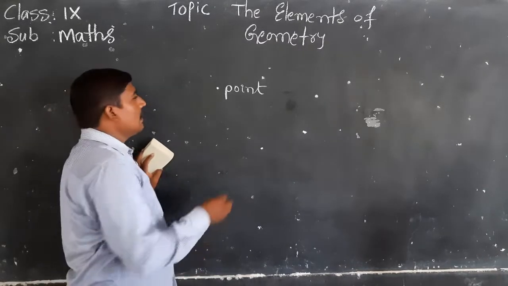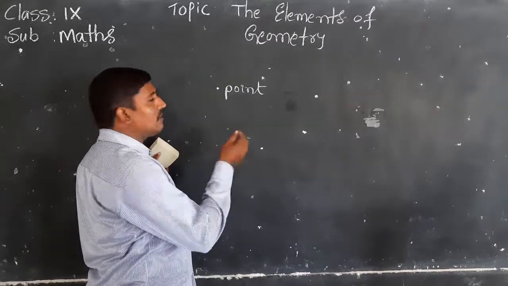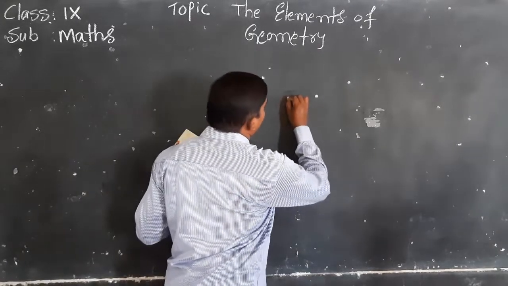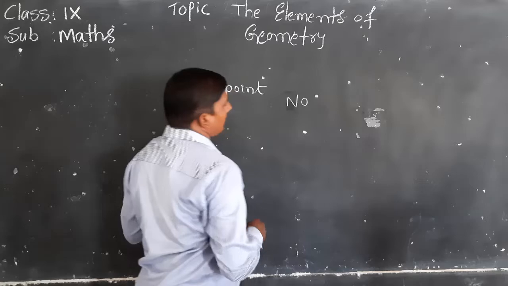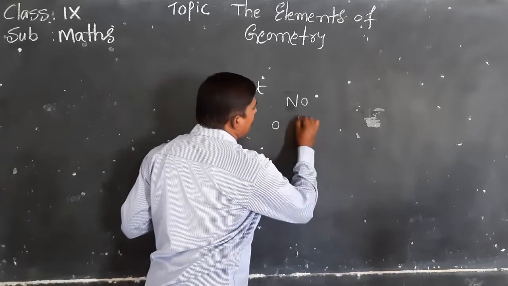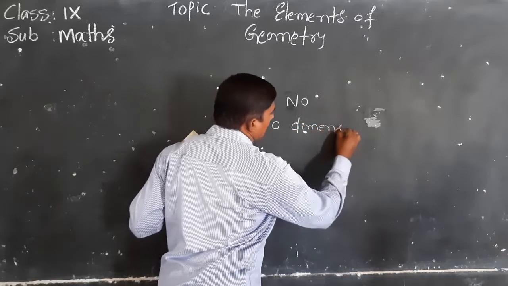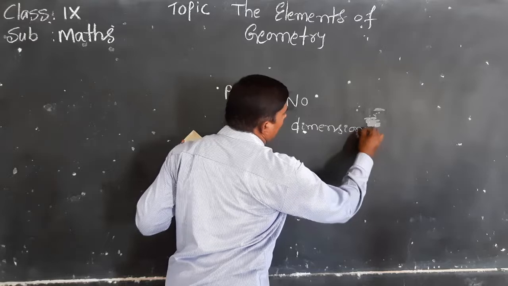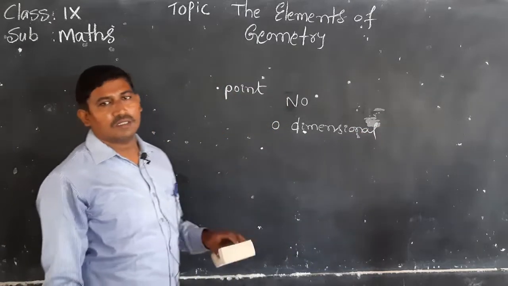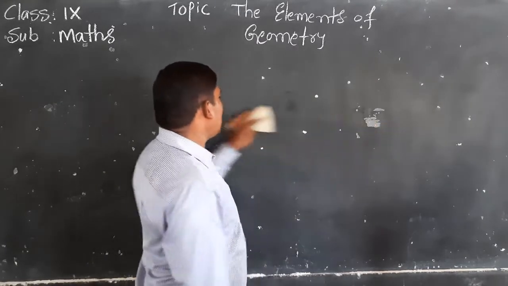So a point is a no dimensional figure, a zero dimensional figure. Zero dimensional means there is no length, no breadth, no height. This is about the point.